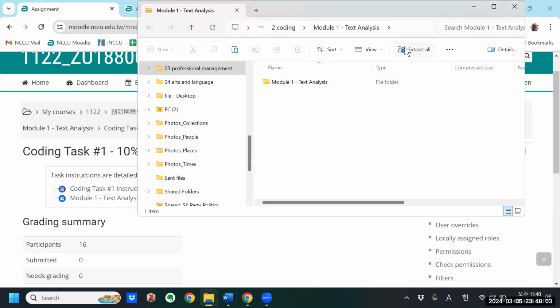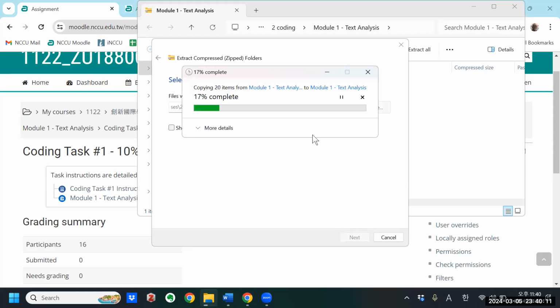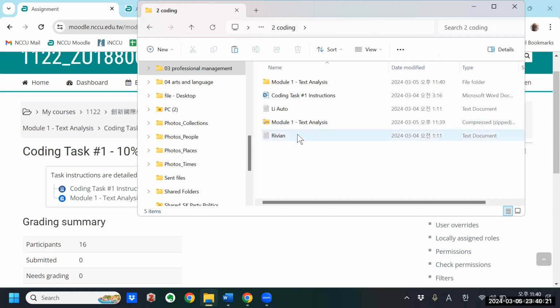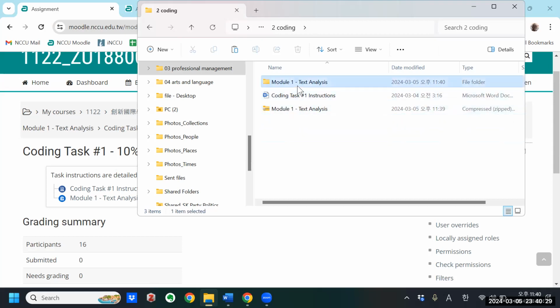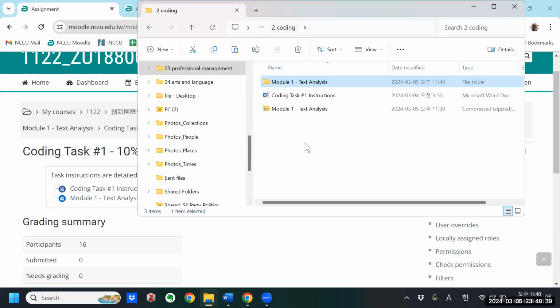And then I can extract it. Okay, so here's the zip file. Here's the text analysis. All right, it's like one deep. I'm just going to move this up to the main.